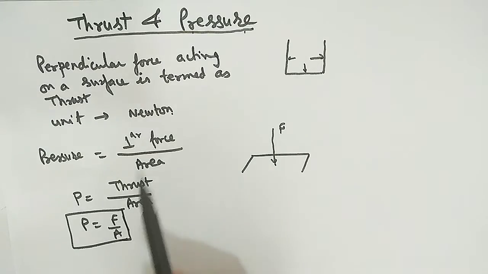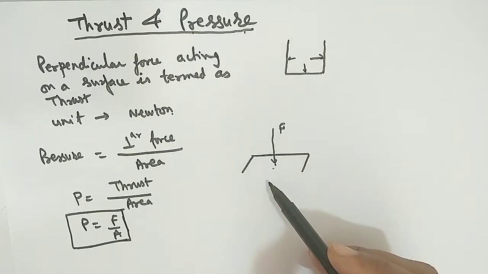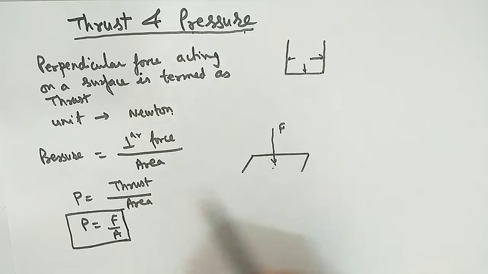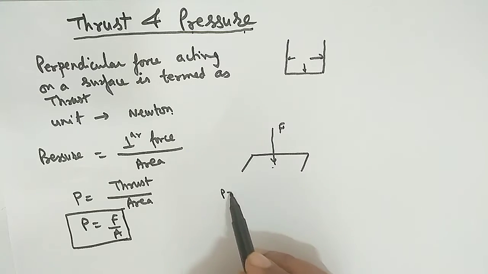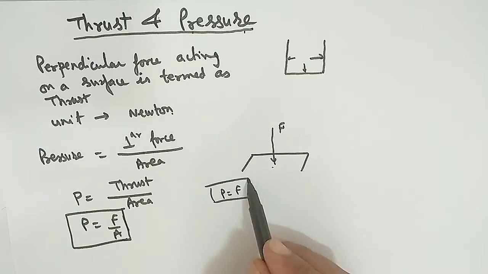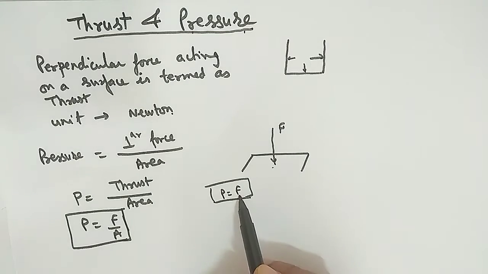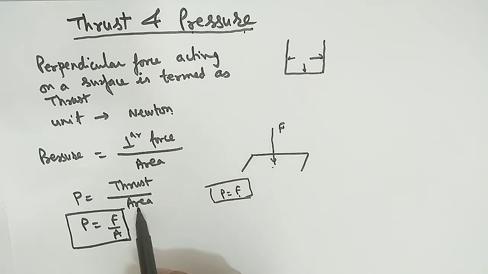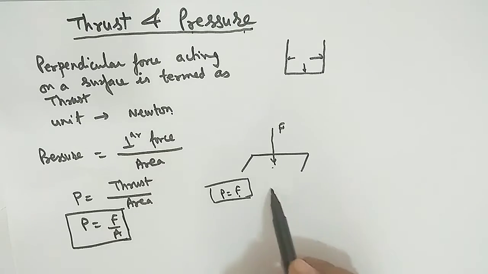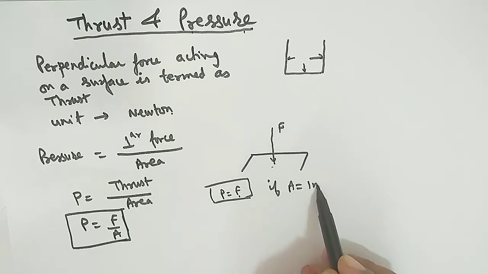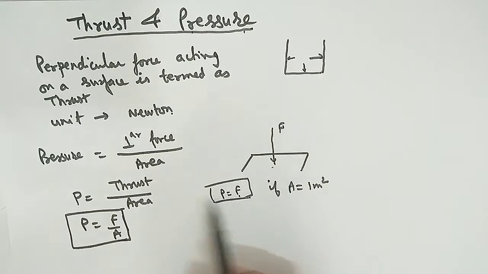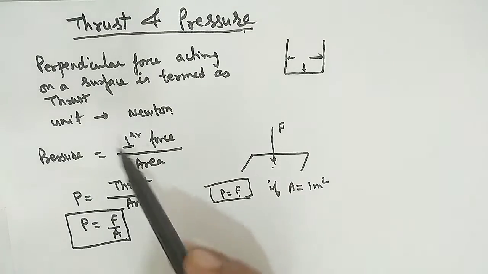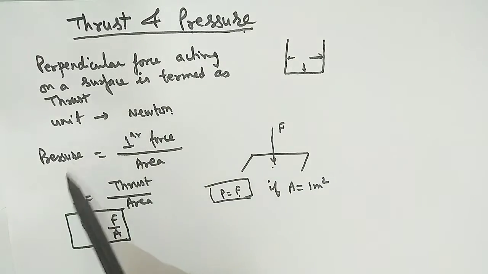So pressure is the perpendicular force acting per unit area. It means when the area is 1 meter square, then P is equal to F, that is, the pressure is the force acting per unit area, 1 meter square. If A is equal to 1 meter square, then P is equal to F. So I think it is clear what the difference is between thrust and pressure. Thrust is the perpendicular force, whereas pressure is the thrust upon area.